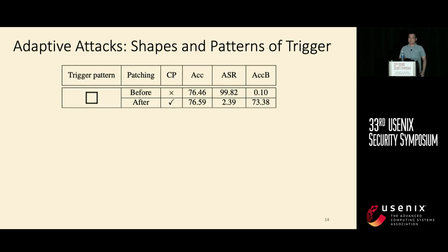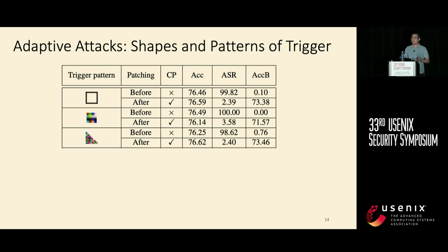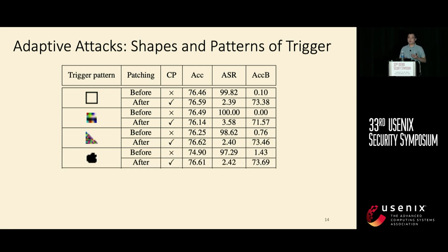We do want to mention that people may come up with different adaptive attacks. So given different shapes and patterns of trigger, our default setting is a white patch here. And we may consider random pixels, right? We can randomly construct a backdoor trigger to have different patterns. And our method still achieves the three patching goals. And we can even consider different shapes, like the triangle here. And we can even consider real-world examples as backdoor triggers, like the Apple logo here.